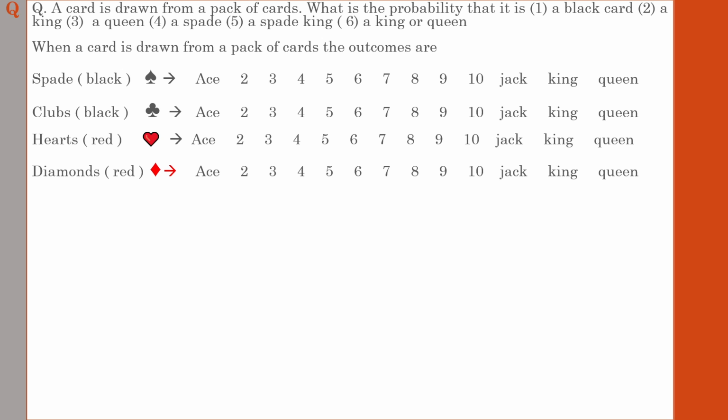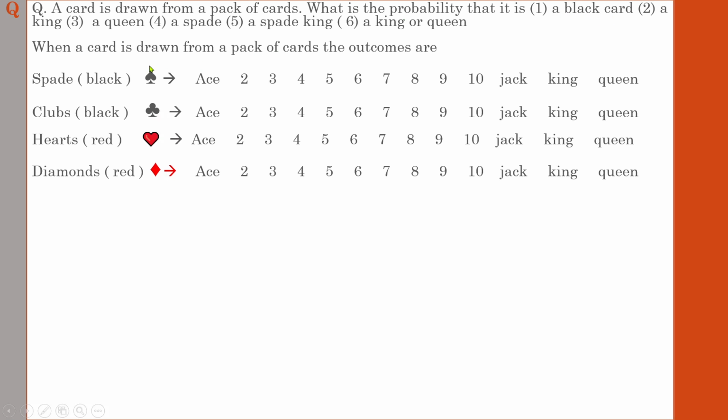A card is drawn from a pack of cards. In the question, the first question was, what is the probability that it is a black card? I have mentioned that. Remember the colors. There are 4 sets. 2 sets are black, 2 sets are red. So what is the probability of getting a black card?